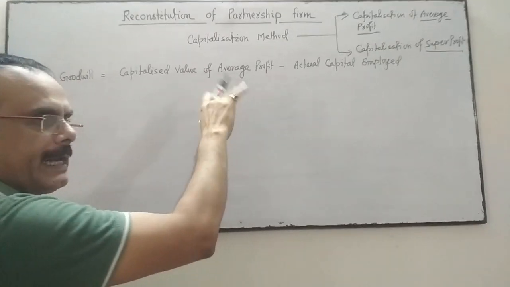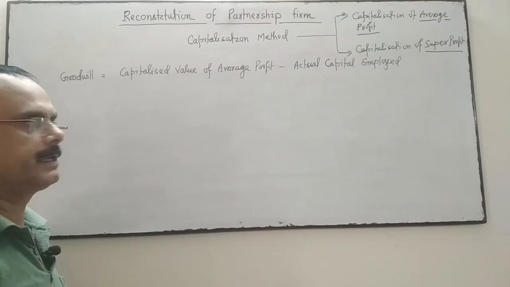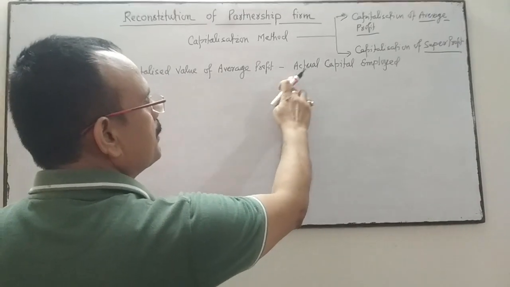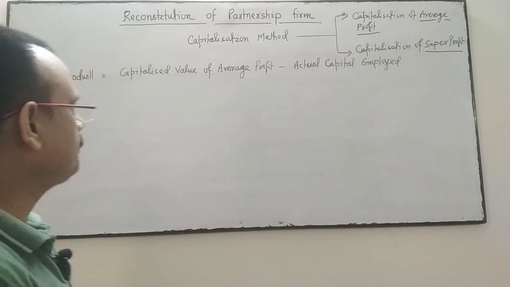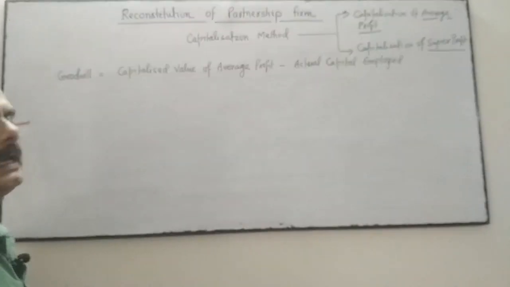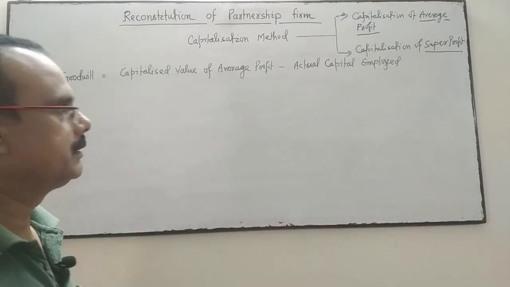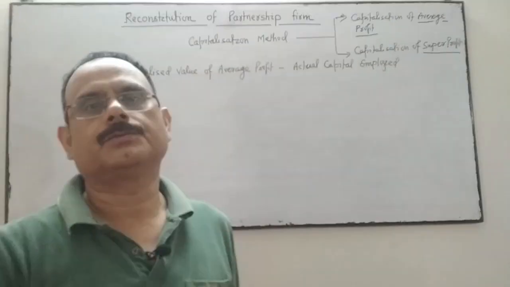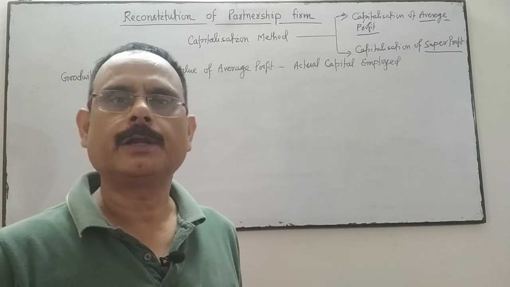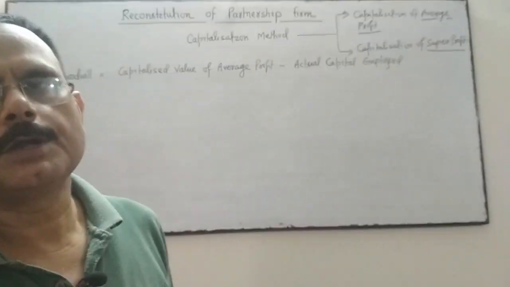Average profit will be capitalized with the normal rate of return, and this will be compared with the actual capital employed in the business. If the capitalized value of average profit exceeds the actual capital employed, that excess amount indicates the value of goodwill. See one question.